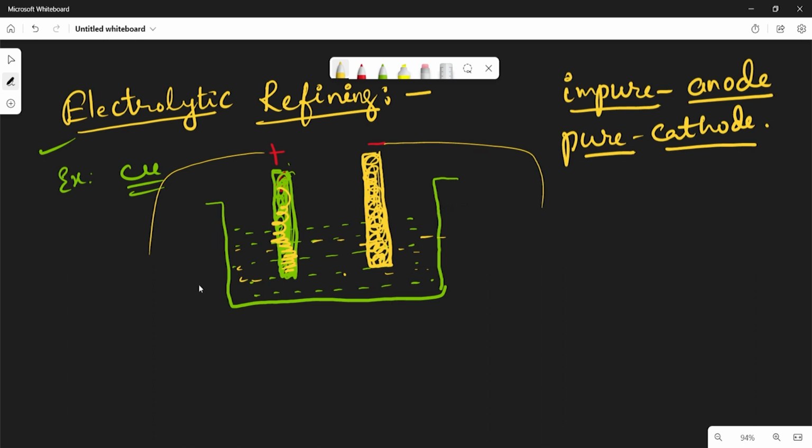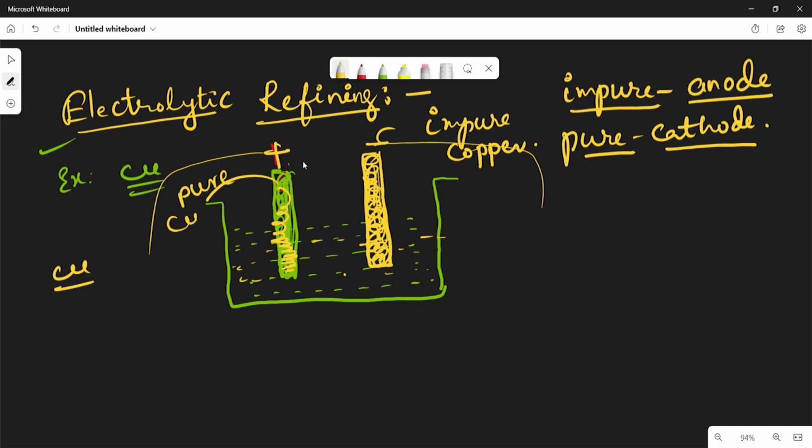For example, take copper. For copper, we are using this electrolytic method to refine it. For this, impure copper is taken as anode. So here the anode is impure copper, whereas a pure copper strip is taken as cathode.